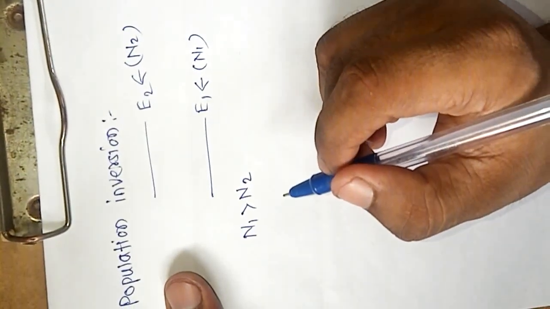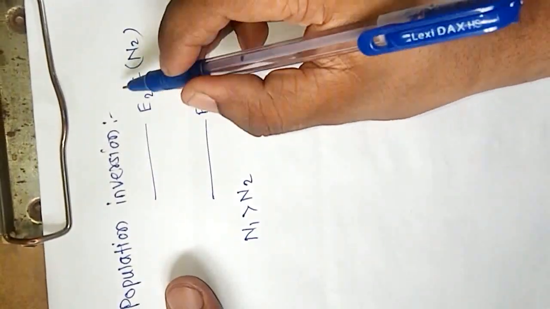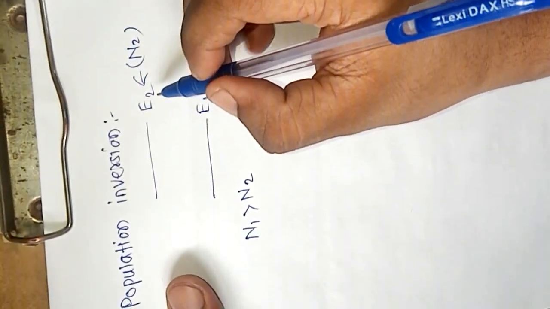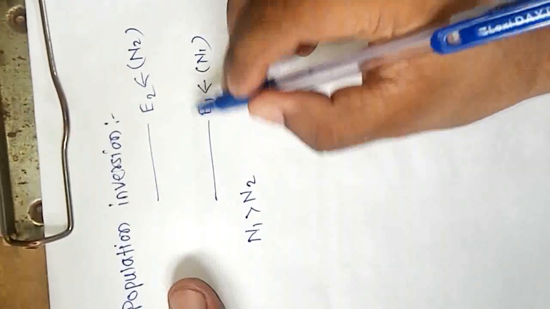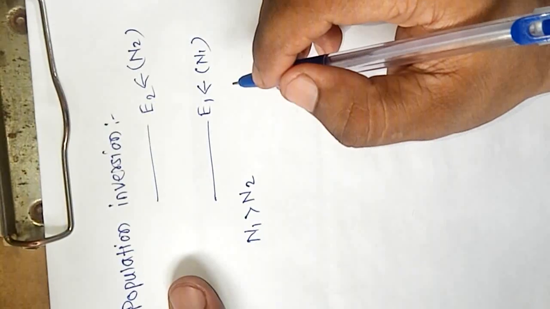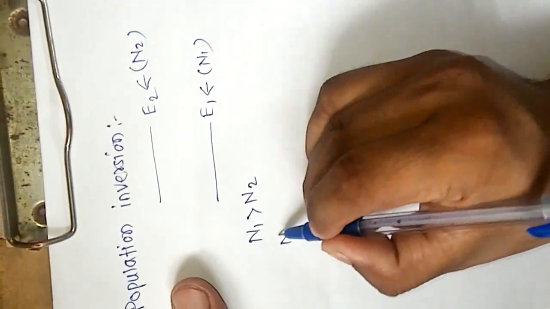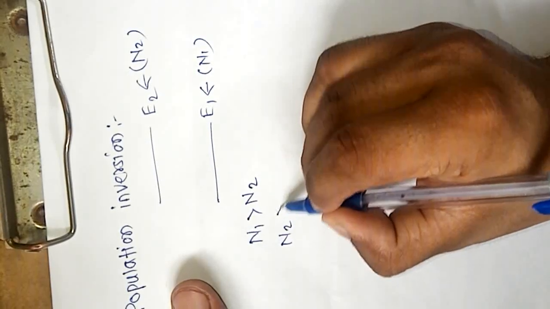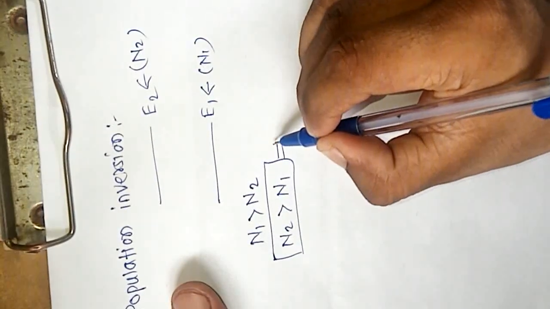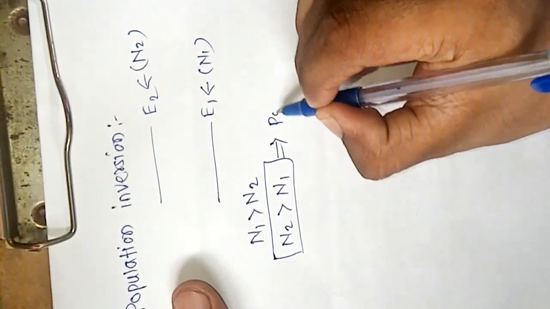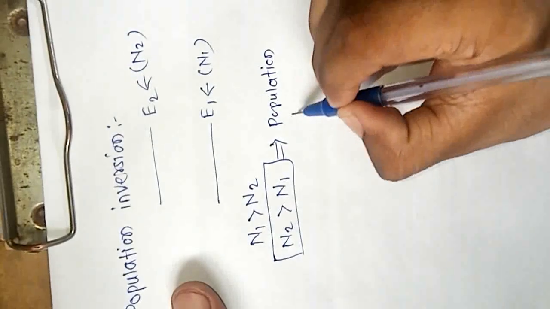But to achieve stimulated emission, we require more atoms in the excited state than in the ground state. So we require N2 to be greater than N1, and this condition is called population inversion.